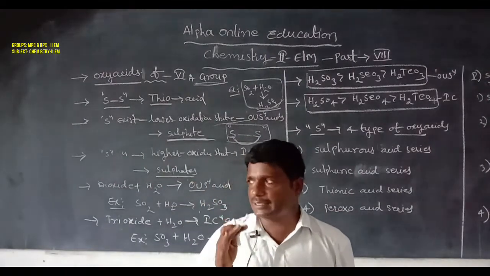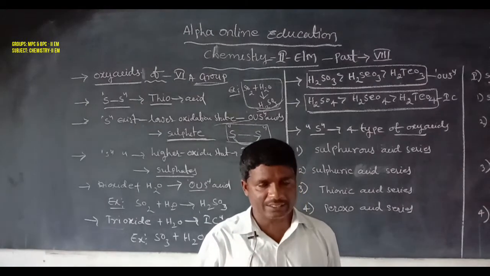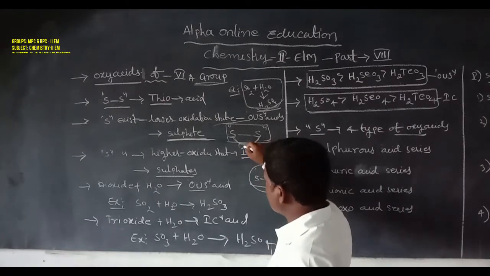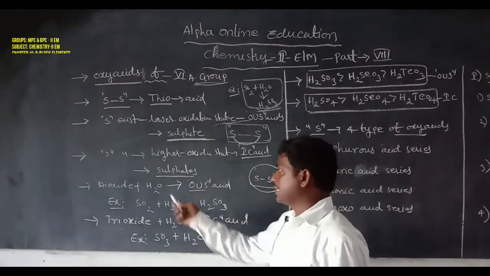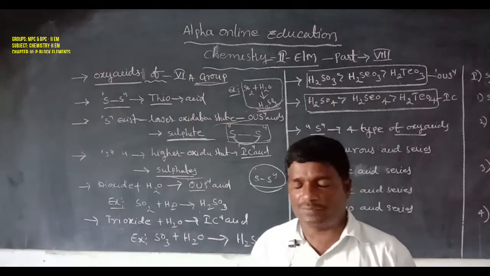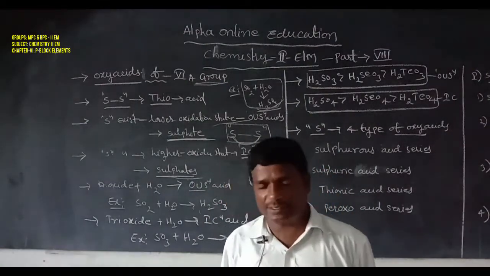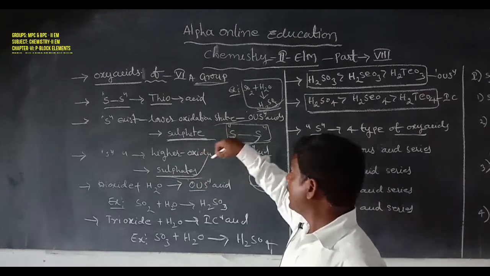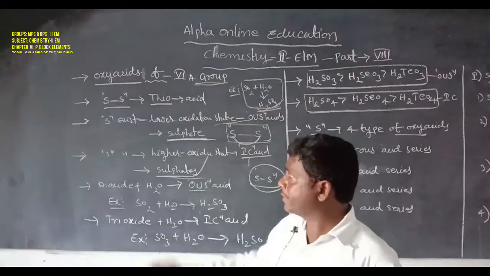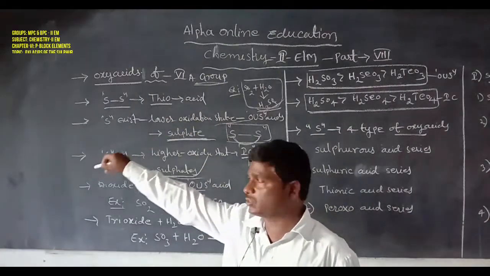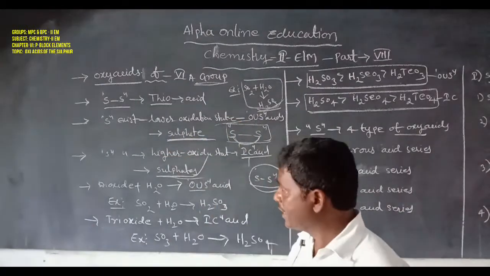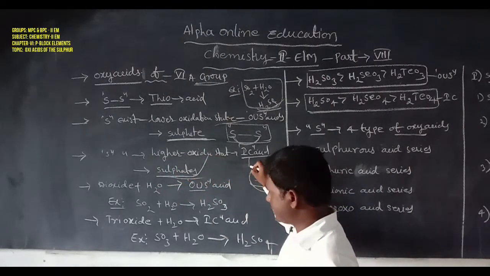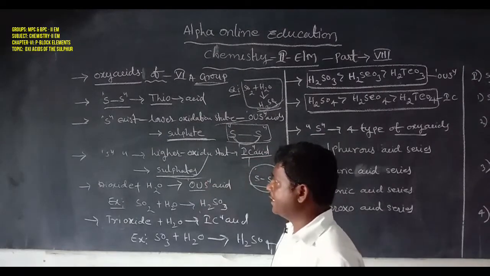The central sulfur atom exists in higher oxidation states, and those acids are called the sulfuric acid series, whose salts are called sulfates. Because the central atom exists in the higher oxidation state, these are the sulfuric acid series, and those salts are called sulfates.